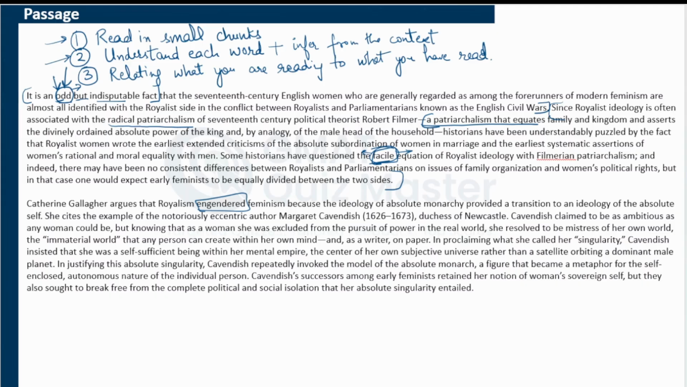Why is the author talking about it? Now, if you have not understood that this royalism is often linked with radical patriarchalism, then you will not understand why Catherine Gallagher is trying to relate both of these. And this ideology of absolute monarchy, what does it refer to? If you don't relate it back to what you have read in the first paragraph, you will not be able to completely understand the entire meaning here. That is why it is very important to relate whatever you are reading now with what you have already read in the passage. So these three skills, I would say, are a must for this particular passage.